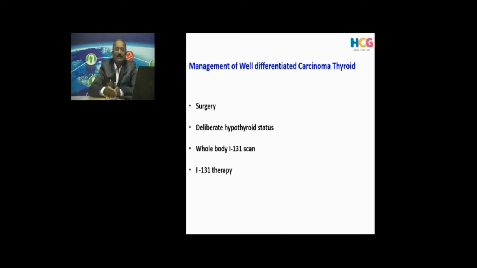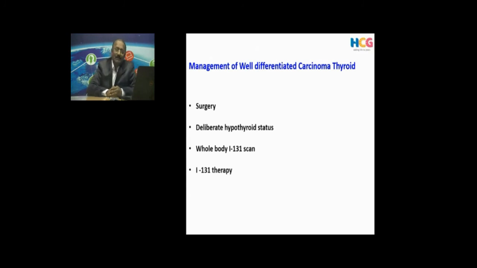They survive for 25 to 30 years without any problem. But the first treatment should be the best treatment. So what is the recommended protocol? Surgery, total thyroidectomy. There are a lot of controversies in what type of surgery has to be done depending upon the size of the thyroid gland.